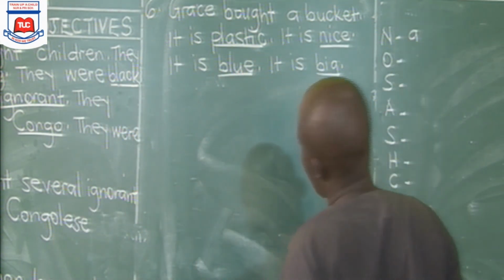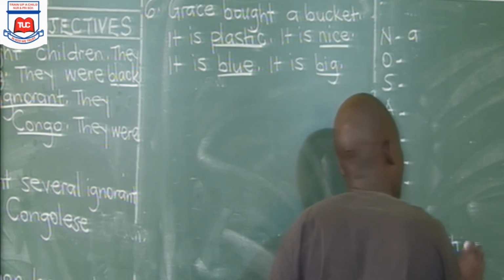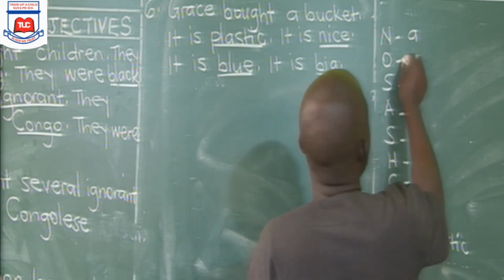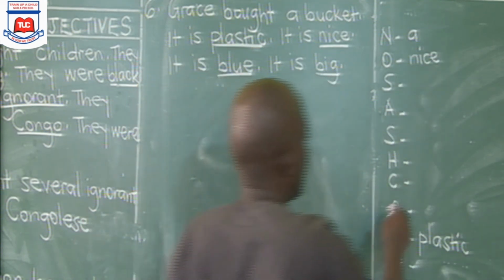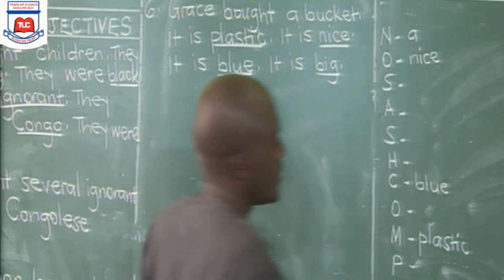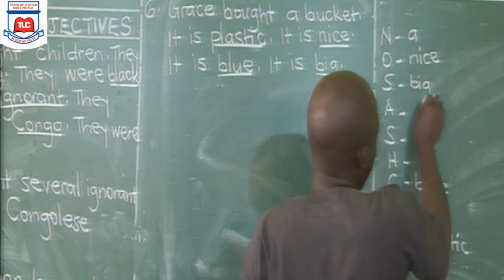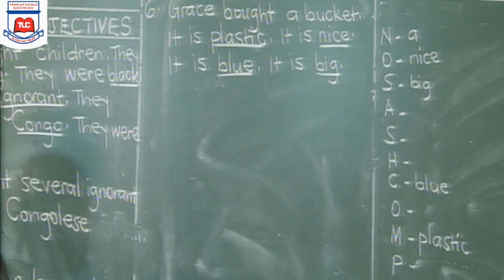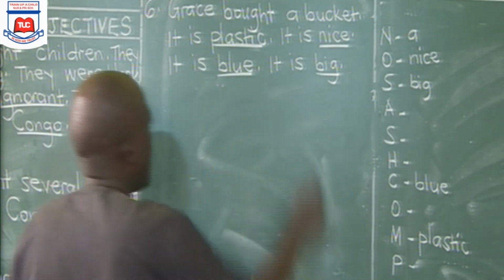Plastic is material. We put here plastic. Then nice. Nice is the opinion. Then blue is the color. Then big is the size. So the correct order is Grace bought a nice, big, blue, plastic bucket.